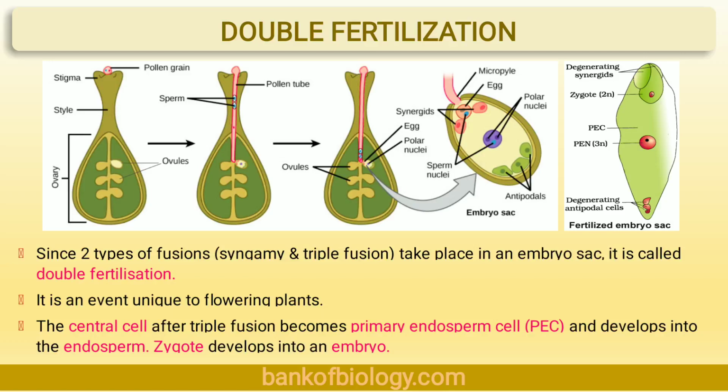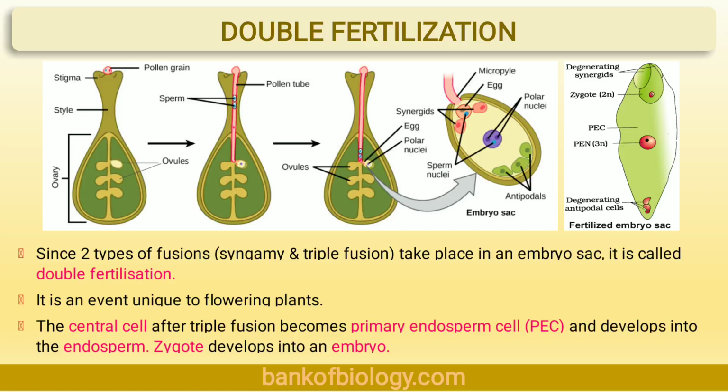Now let's see the significance of double fertilization. Number one, it is a unique feature of angiosperms. So you can see the double fertilization process only in angiosperms. Number two, it ensures that the parent plant invests a seed with a food store only if the egg is fertilized. The diploid zygote develops into an embryo, which finally develops into a new plant.